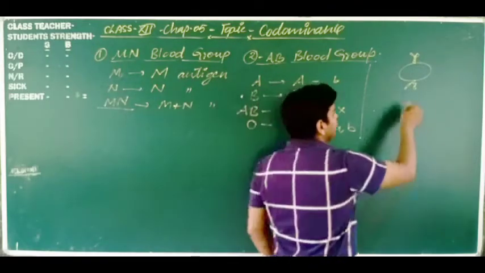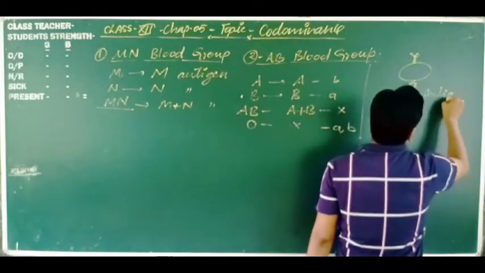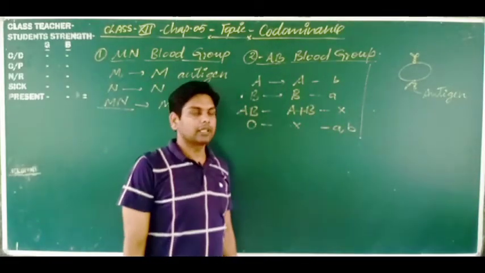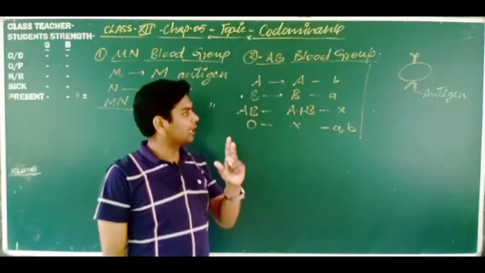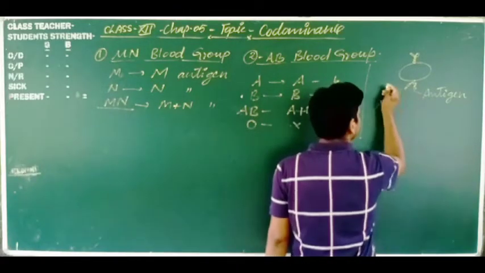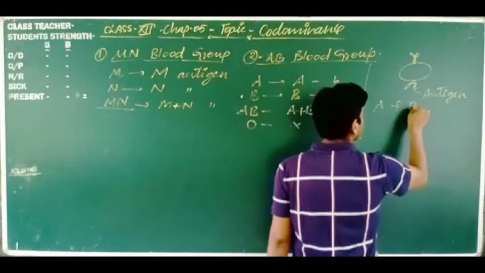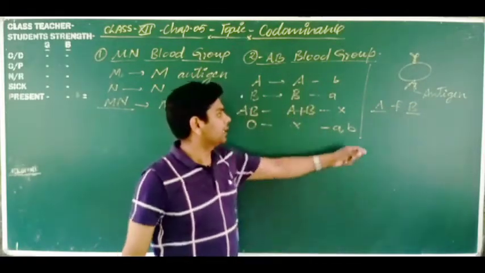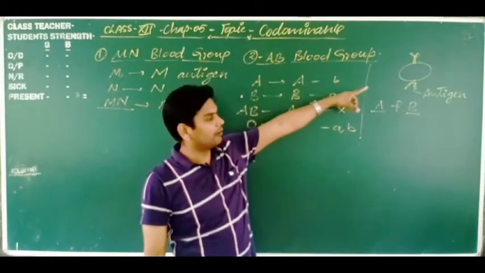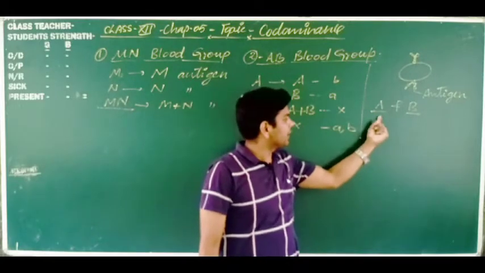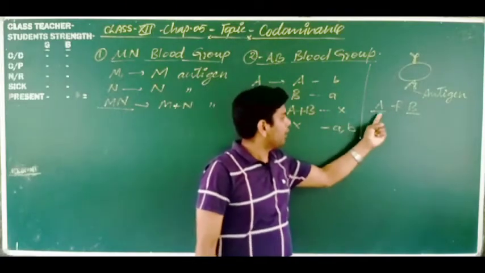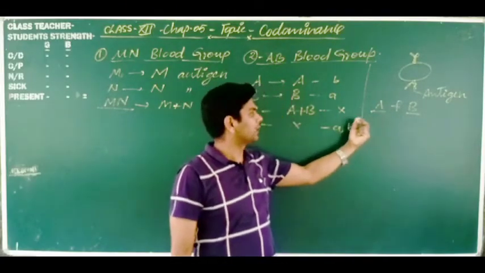So this works as antigen. So this is the antigen. In each human, only a single type or two types of antigen are present, because only two types of antigen are found, A antigen and B antigen. These are the two types of antigen present on the basis of polymer, which type of polymer is present in the membrane of RBC. So first antigen A, second antigen B. In one human either A or B is present, or both are present in some humans.